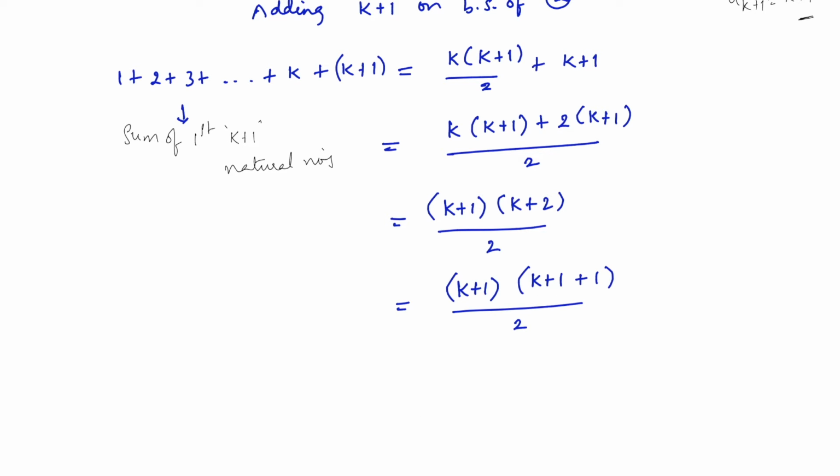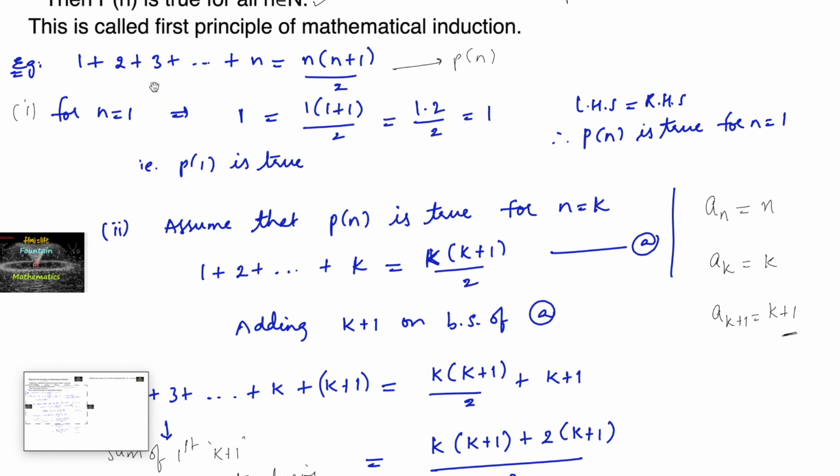So it is just like the form of n into n plus 1 by 2, where n is equal to k plus 1, right? Which is also satisfying our given statement: sum of first natural numbers up to n is equal to n into n plus 1 by 2; up to k is equal to k into k plus 1 by 2; up to k plus 1 is nothing but k plus 1 into k plus 1 plus 1 by 2.